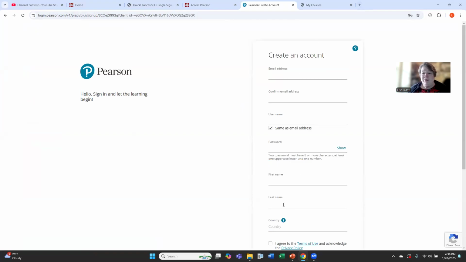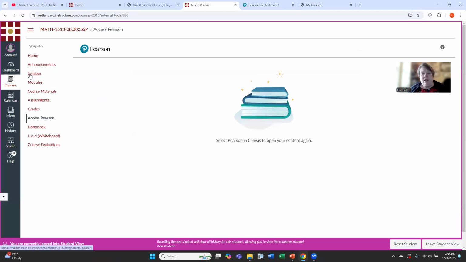To create that account, use a password you're going to remember, a username you're going to remember. And once you've created the account, you'll get a pay page. On the pay page, you can copy and paste that access code that you got from the course materials link in Canvas. It's pretty straightforward, pretty easy to do. Okay, I'm going to go back to Canvas. Go ahead and close the Pearson.